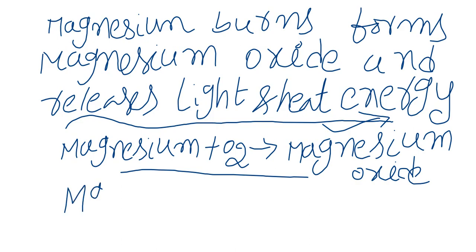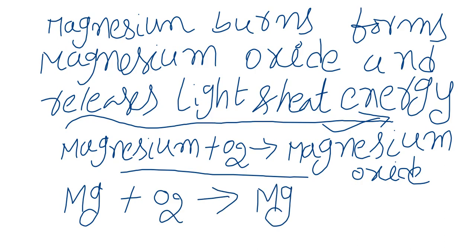In an easier way, we represent this word equation as Mg plus O2 gives MgO. In this simpler form, we represent the word equation in chemical form. So this equation is called a chemical equation.